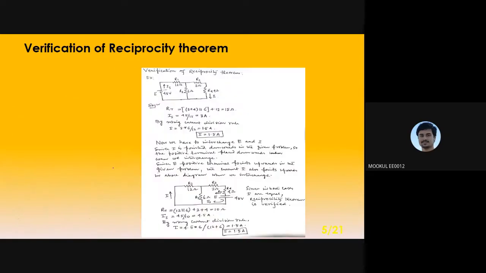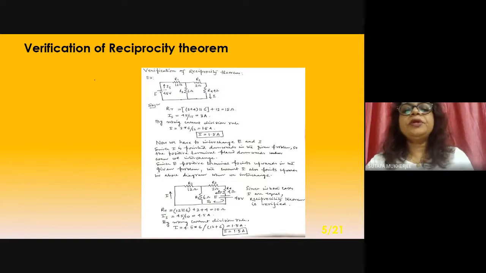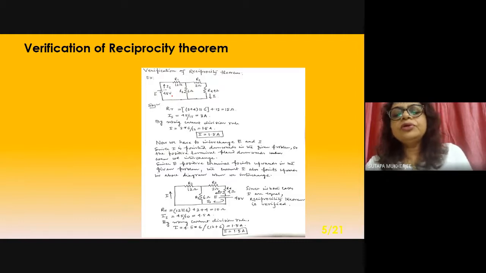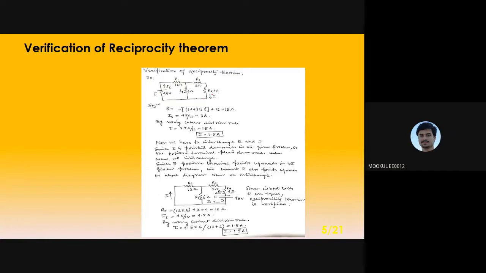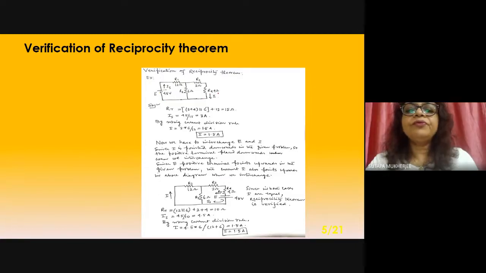So, verification of the reciprocity theorem. How can you apply the reciprocity theorem in this problem? Here this is a voltage source, that is 45 volt. Is it visible? Yes, ma'am. So, this is R4, 4 ohm. How many resistances are there? 1, 2, 3, 4: 12 ohm, 6 ohm, 2 ohm, and 4 ohm.